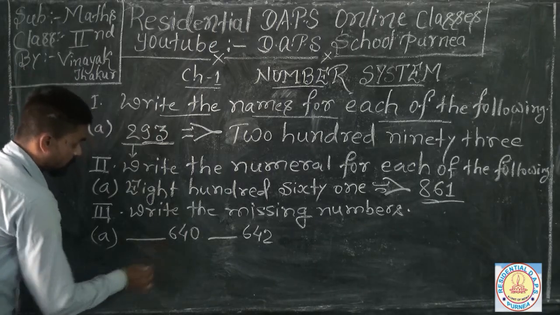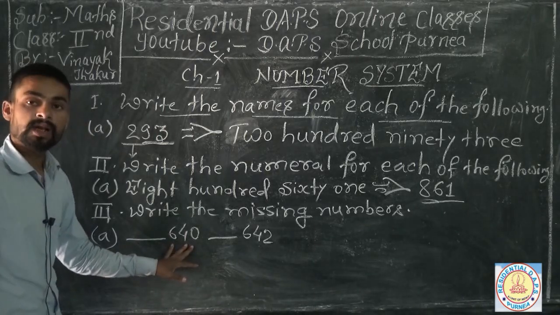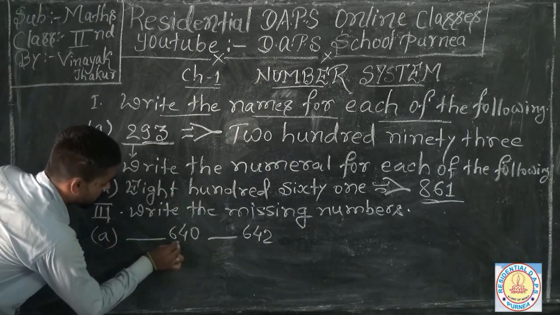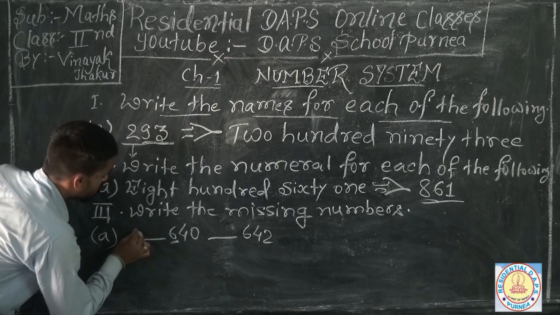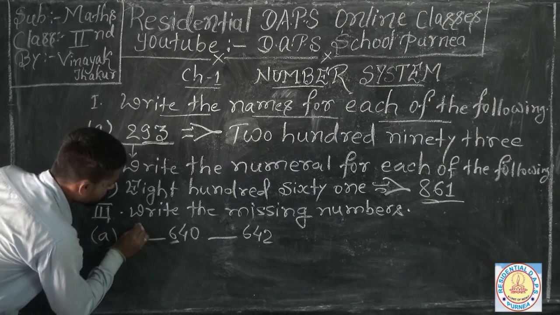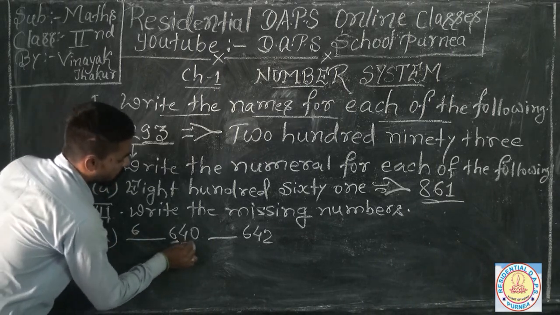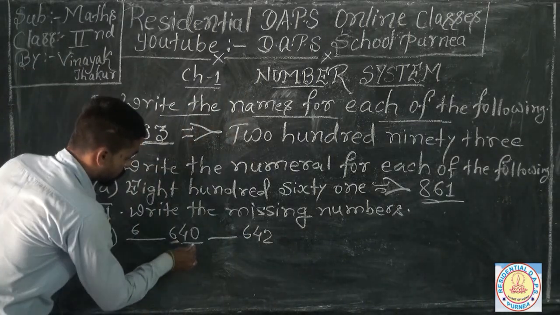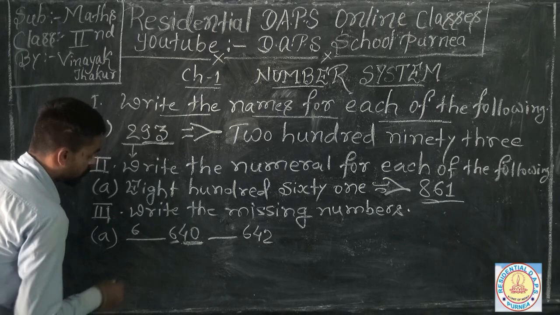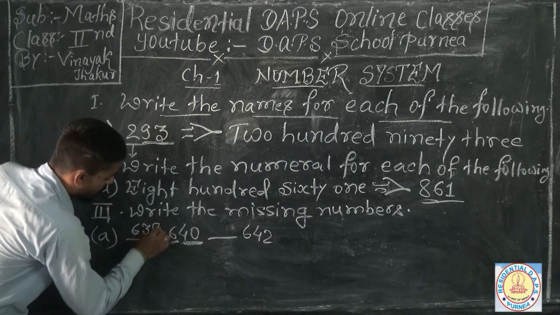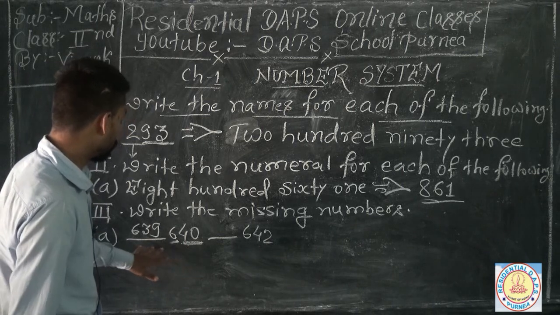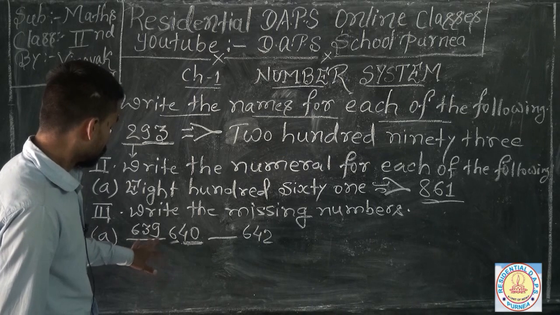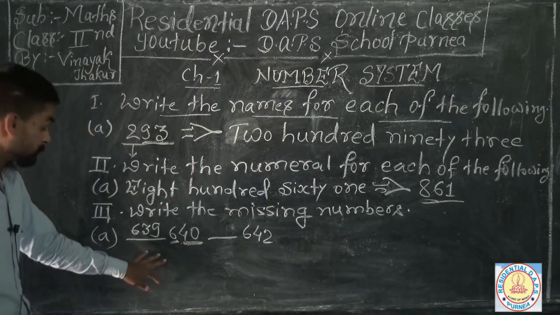So here is which number comes before the 640. So you can find easily that your third number, which is represented on the 100 place, is same, and in your last number, which is on your tens or ones place, you have to just find out the before number of 40. 39 comes before 40, so we can show easily which number comes before 640. So this is your number 639.